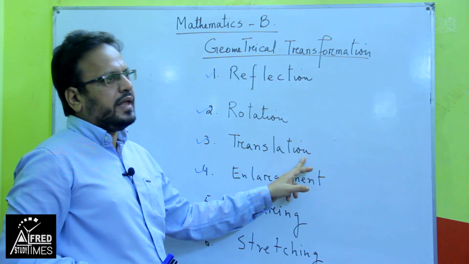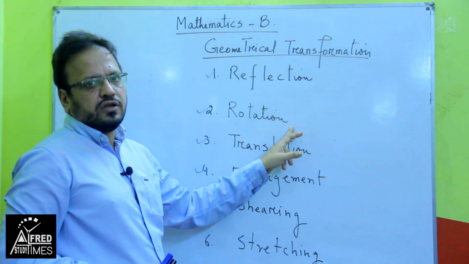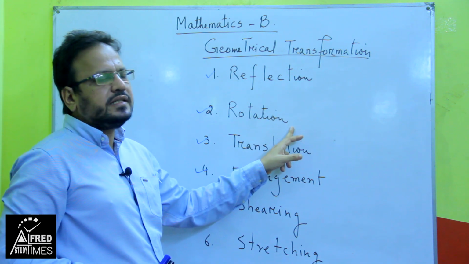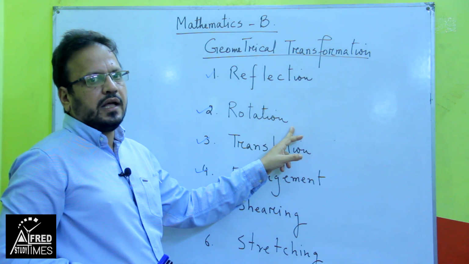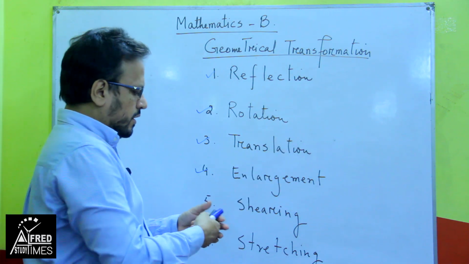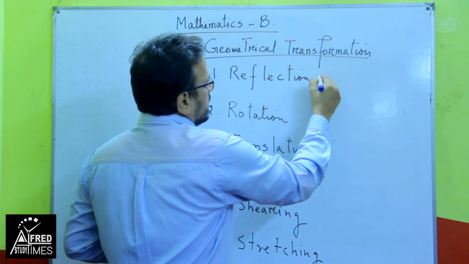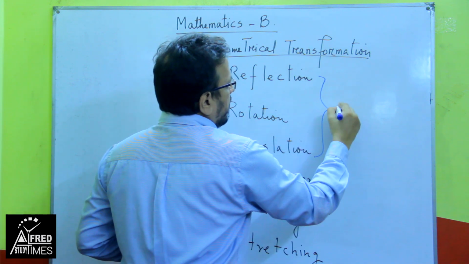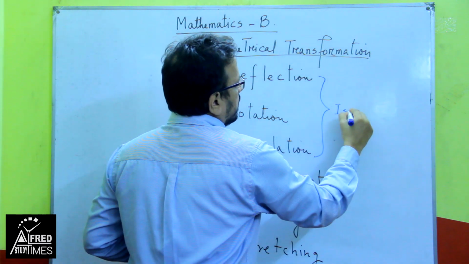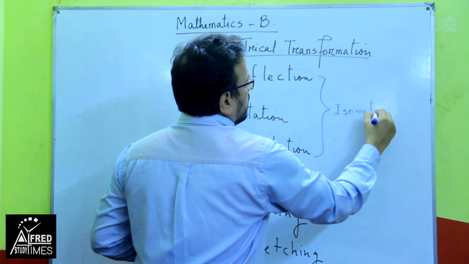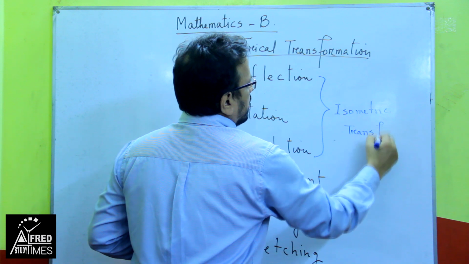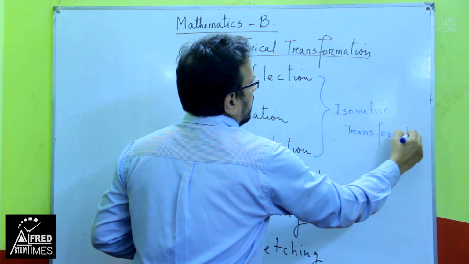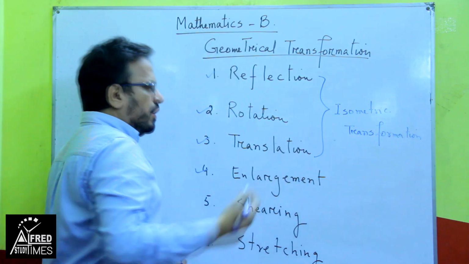Isometric transformation means the shape and size of the object and image remain the same. They do not change. And for the 4th one, there will be a change.